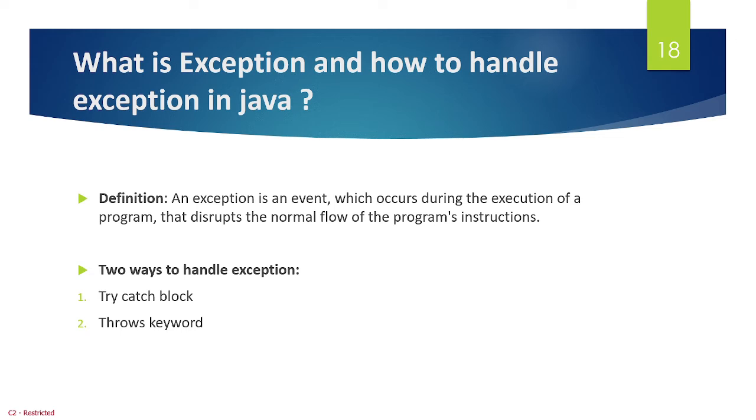And what are the types of exception? Checked exception and unchecked exception. These are the two types. The next question is, how can we handle exceptions? There are two ways: by using a try-catch block or by using the throws keyword. This question is from the exception handling topic. There are some other questions as well, such as why we use the throws keyword, and how we can create a custom exception. They can ask this type of question too. You have to prepare on that as well.